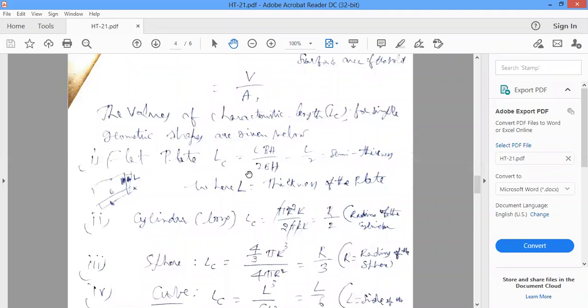Now, how do we calculate the characteristic length Lc for a flat plate?